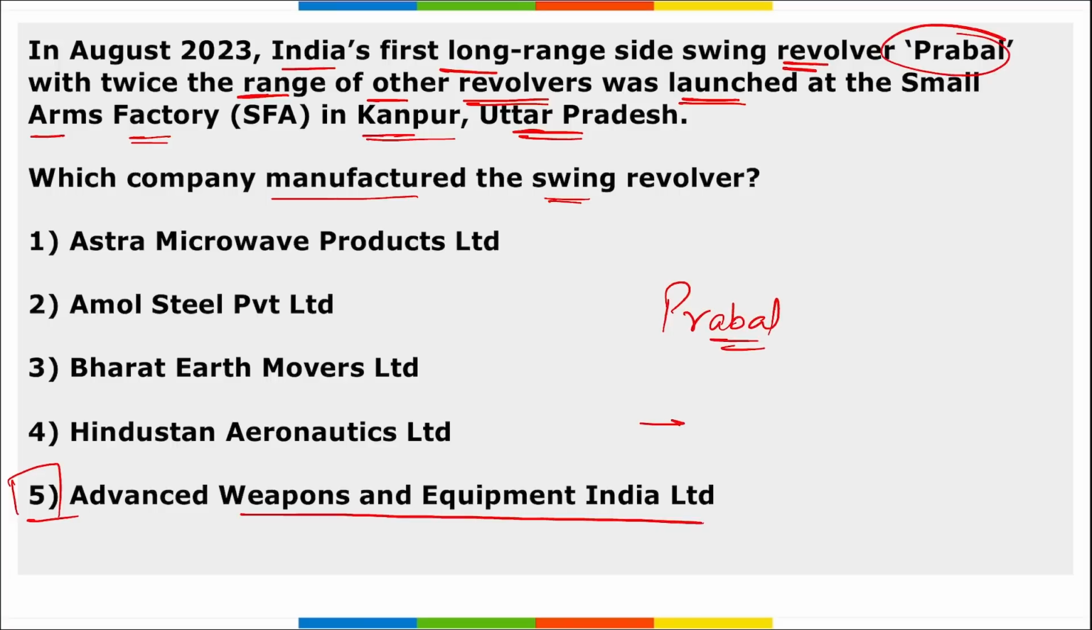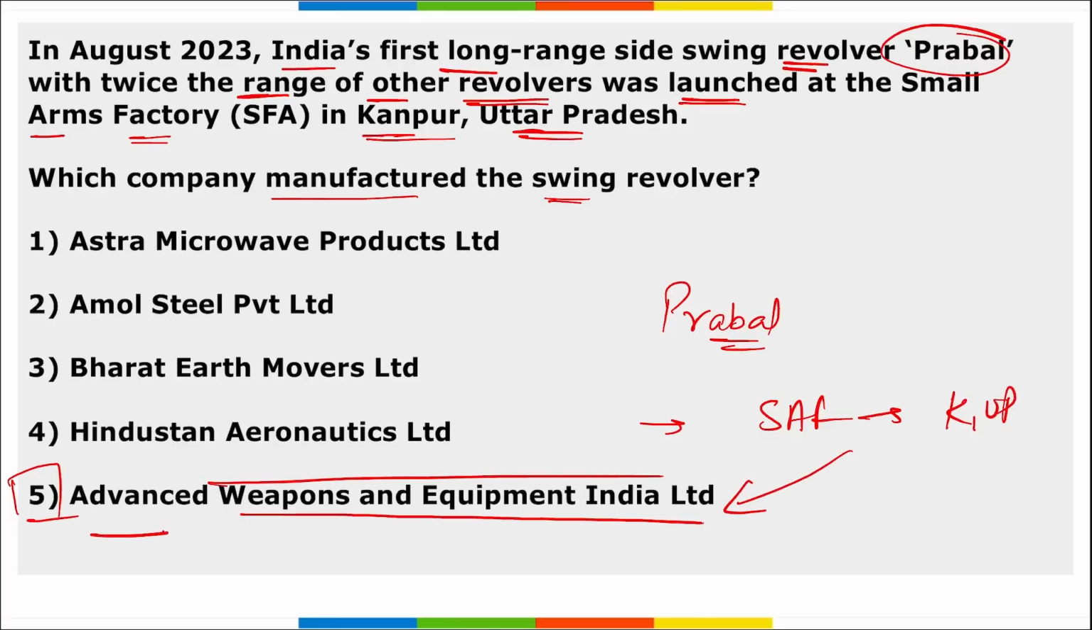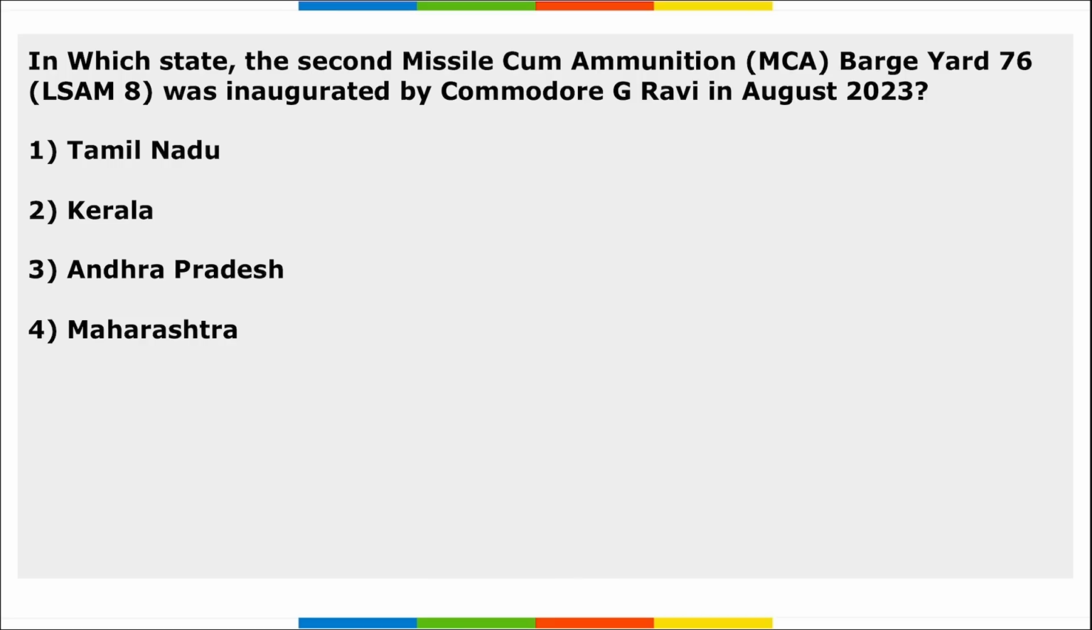It is twice the range of other revolvers and it was launched at the small arms factory that is in Kanpur, Uttar Pradesh. It was manufactured by Advanced Weapons and Equipments Limited. This Prabal revolver is lightweight. It is a .32 caliber side swing revolver that weighs 675 grams. Correct? And this will have a range twice that of a normal revolver. It will have a range of up to 50 meters.